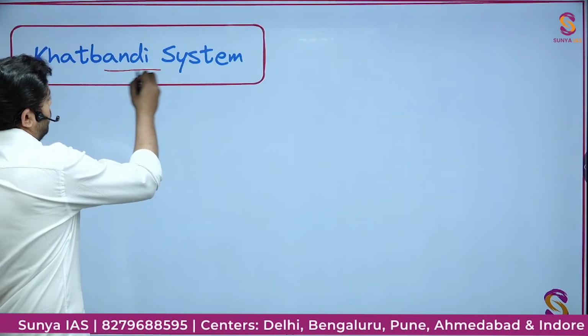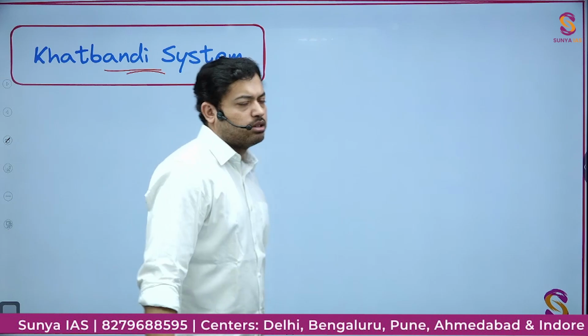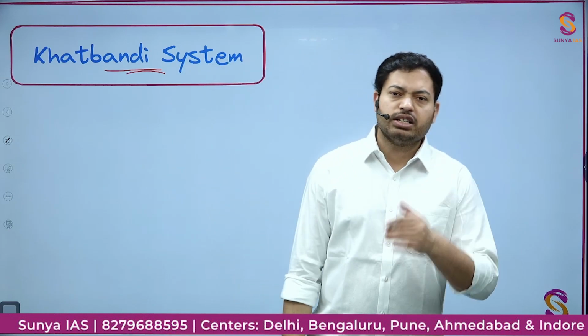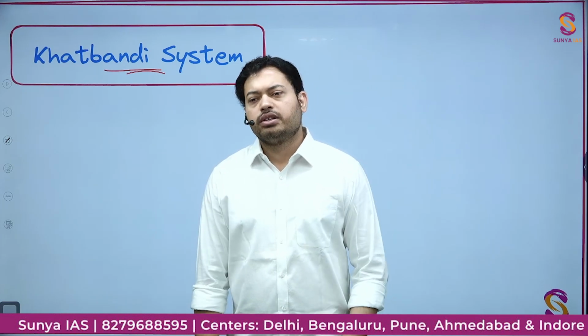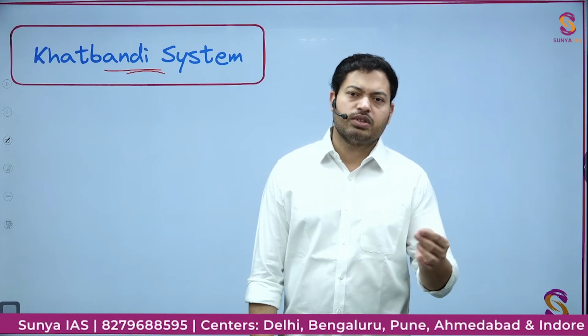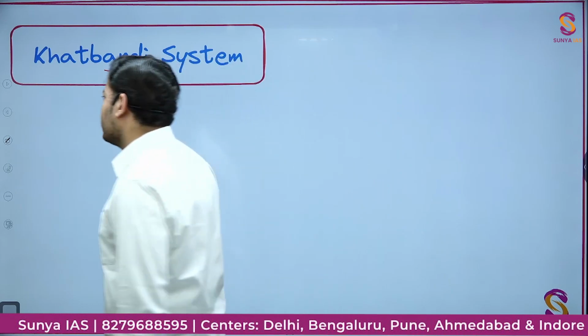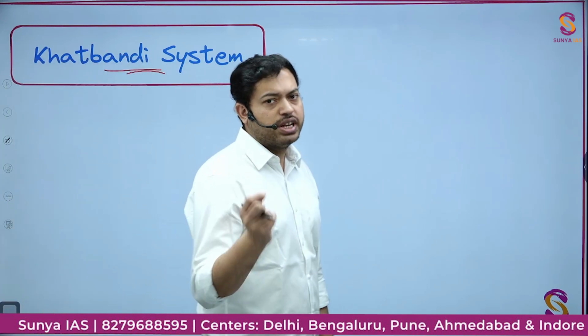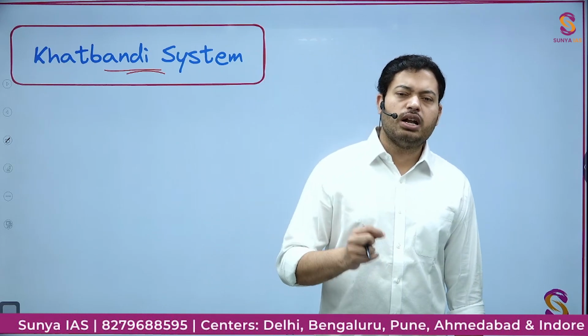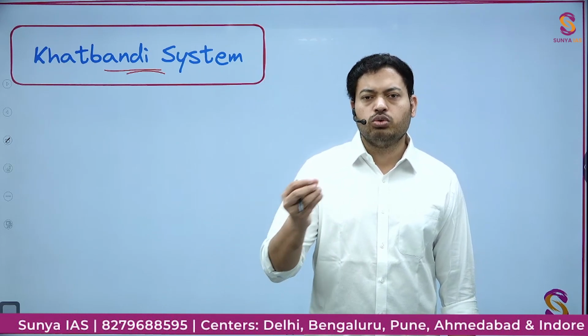Now, as I told you, the next word is the Khatbandi system. As I just told you about ex-indentured laborers and where the word indentured came from, the Khatbandi system is also something very similar. Basically, indentured labor is an agreement which the Britishers made with local people to use their physical labor.